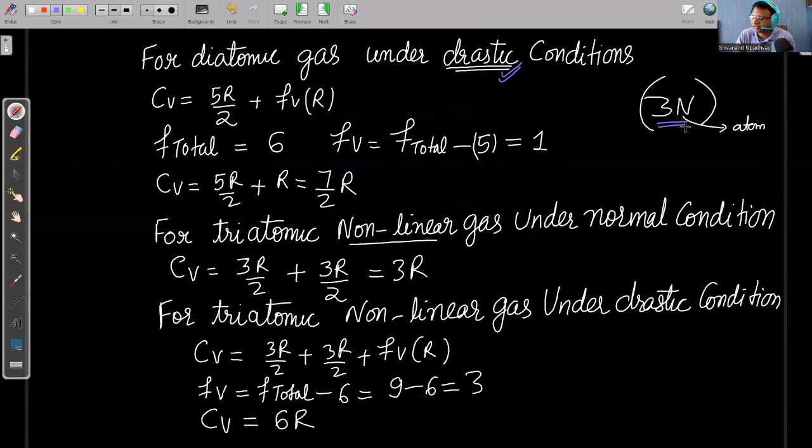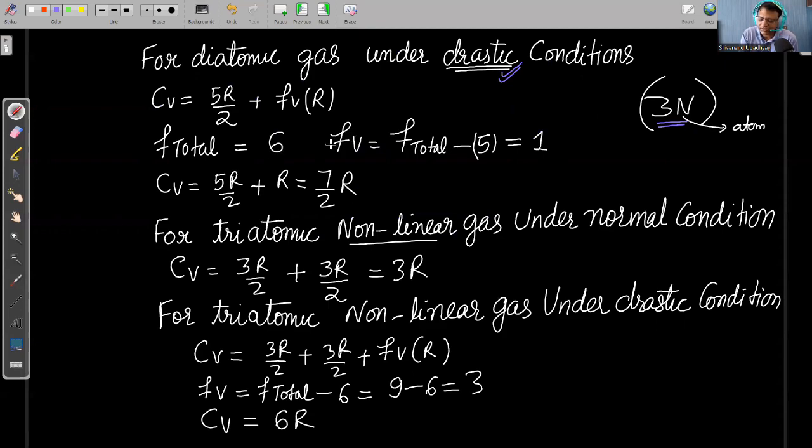So that freedom is related to x, y, and z coordinate. Each atom can change all its coordinates. So total degree of freedom is 3n. So from there, the total degree of freedom in a diatomic molecule is 6: 3 into 2, where 2 is the number of atoms, so 6.